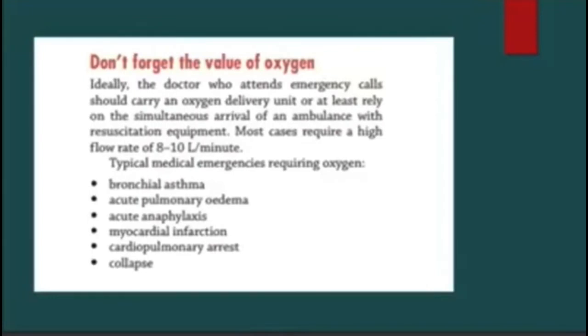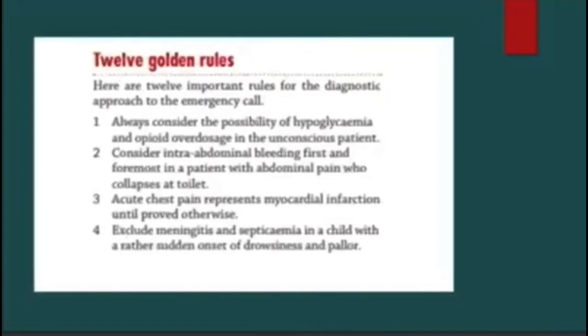Ideally, doctors who attend emergency calls should carry an oxygen delivery unit, or at least rely on the simultaneous arrival of an ambulance with resuscitation equipment. And you also see the 12 golden rules, like always consider the possibility of hypoglycemia and opioid overdosage in the unconscious patient, intra-abdominal bleeding first and foremost in a patient with abdominal pain who collapses at the toilet.